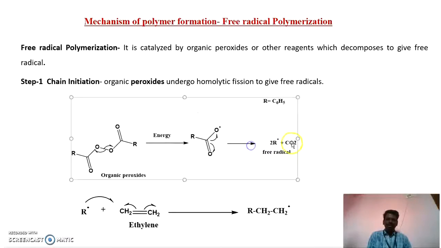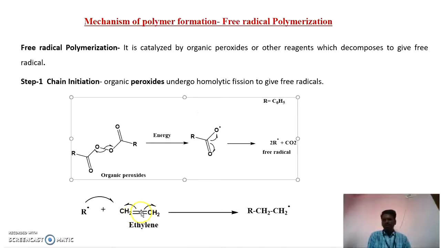This radical undergoes delocalization. That means the single electron present can delocalize throughout the benzene ring and make it somewhat stable. So this radical further initiates the polymerization reaction. Here we have taken ethylene as a monomer. In this ethylene, there is a pi bond.